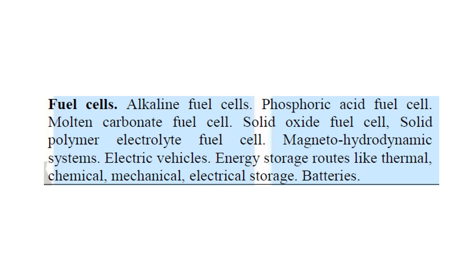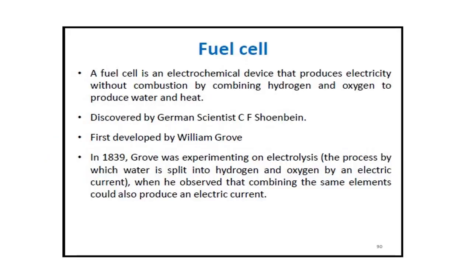The first part. So what is actually a fuel cell? A fuel cell is an electrochemical device that produces electricity without combustion by combining hydrogen and oxygen to produce water and heat. This is actually a simple definition. So let's see what is actually a fuel cell. A fuel cell is a device that converts chemical potential energy. What is actually chemical potential energy? The energy which is stored in molecular bonds. This chemical energy is getting converted into electrical energy.